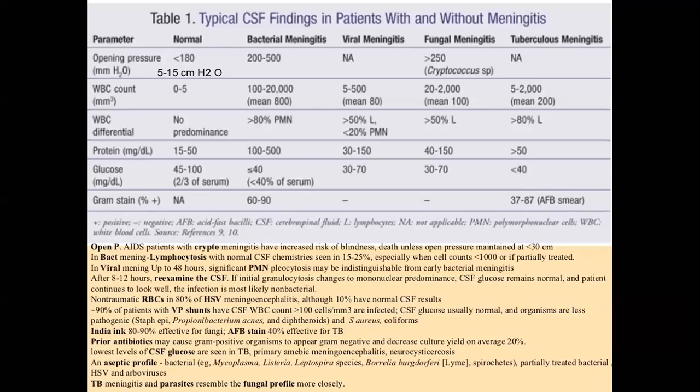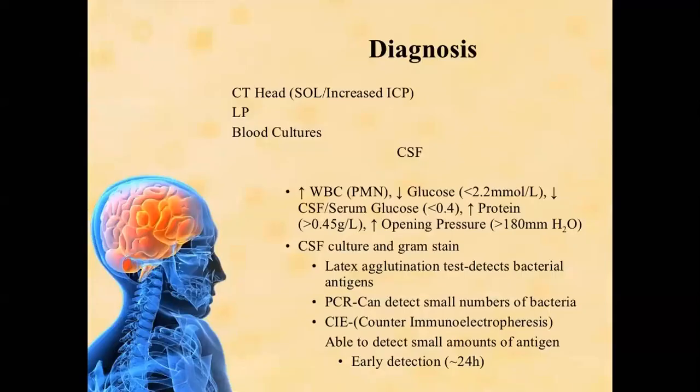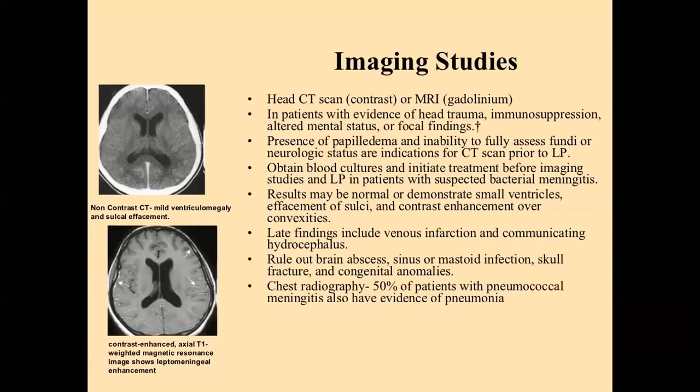So the investigation of choice for the diagnosis of CNS infection is lumbar puncture or CSF examination: the CSF DR, CSF culture, and CSF PCR. And what findings do you see in the CSF examination? There is the CSF pressure, WBC count, proteins, glucose, and gram stain. The other investigation is neuroimaging, the CT scan brain or MRI brain.